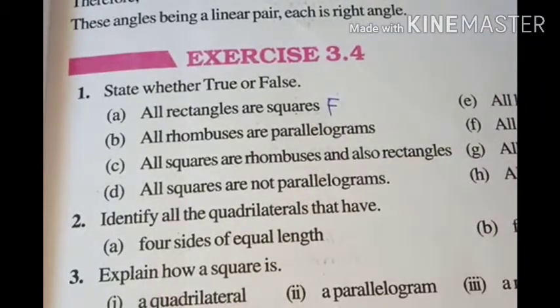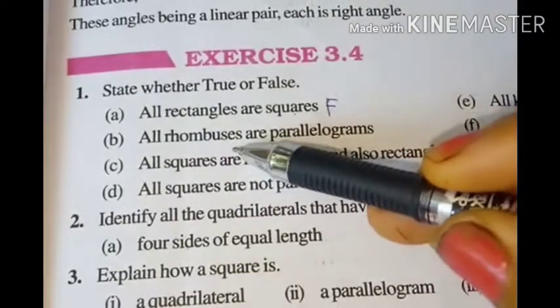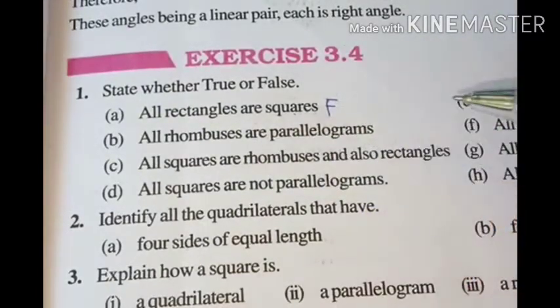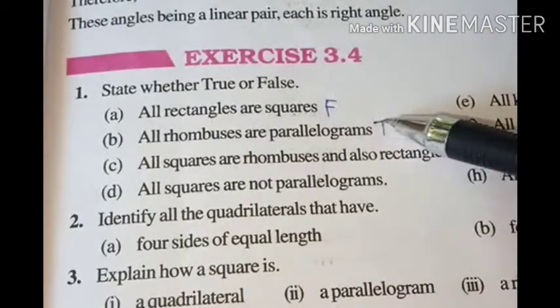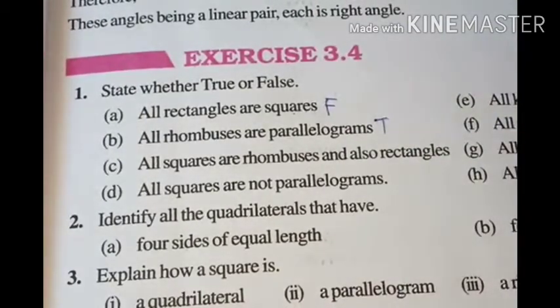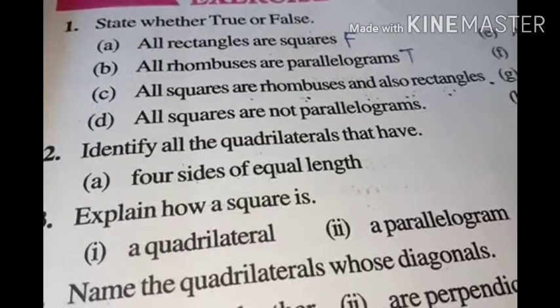Now B. All rhombuses are parallelograms. All rhombuses means all the rhombus can be a parallelogram. Is this true or false? This will be true, isn't it? Because yes, all rhombuses can be a parallelogram.